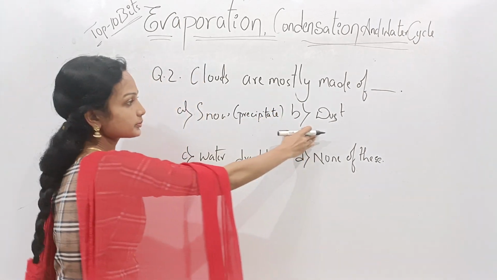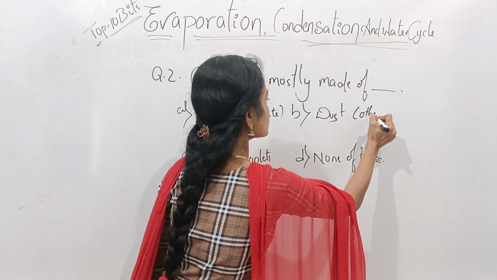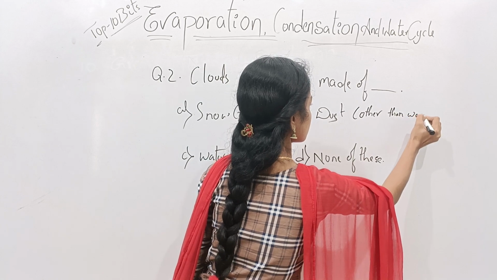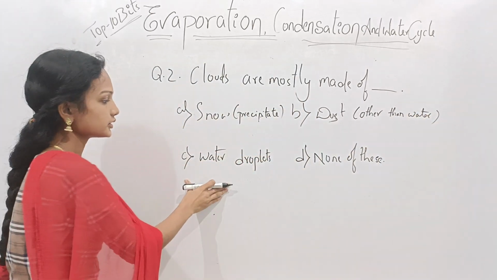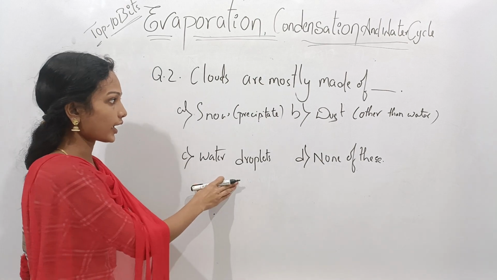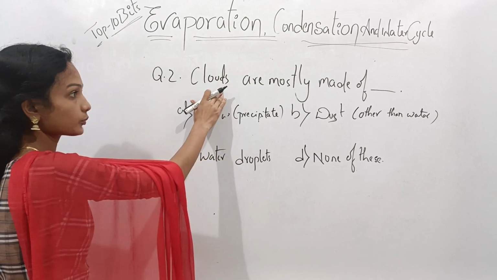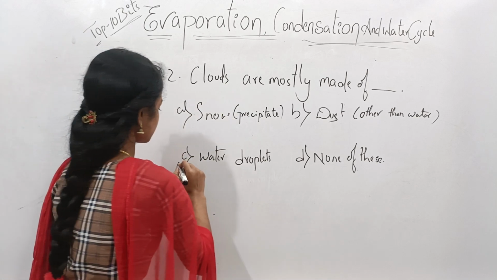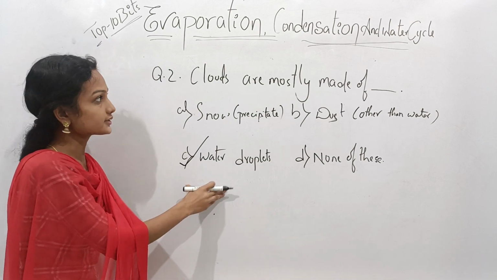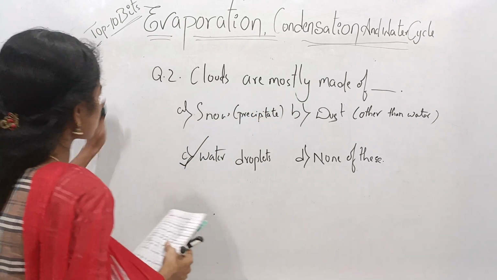And dust. Dust means anything other than water molecules. So option B is not a correct option. Here the given option C is water droplets. When the water molecules are converted to vapor, they then form clouds. So option C is the correct option. That means clouds are mostly made up of water droplets. Once again recall students, clouds are mostly made up of water droplets. So option C is the correct option.